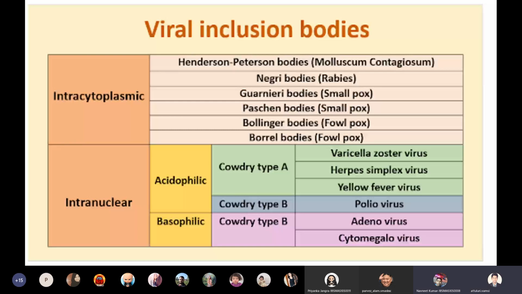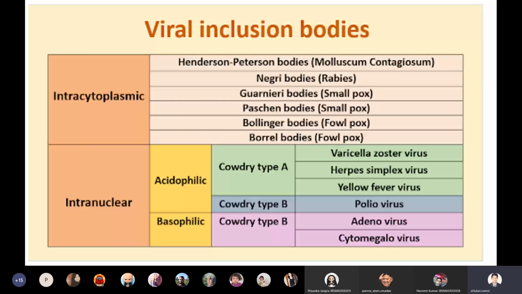Intranuclear, sir, I think. Yes, intranuclear. But see where smallpox is. In the cytoplasm. I think it has a very complex replication. This is actually a contradiction. Smallpox inclusion bodies can be seen in the cytoplasm rather than in the nucleus of the cell.